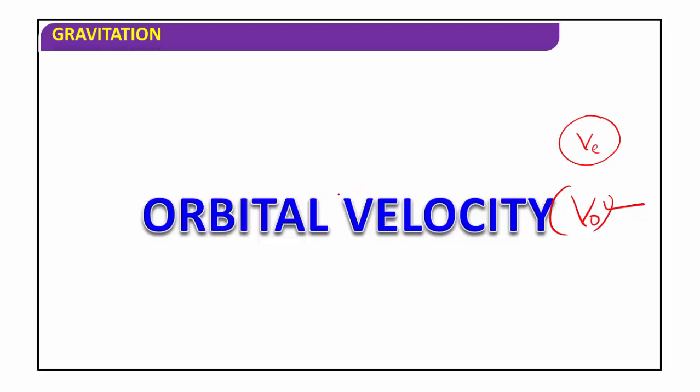Now, I am going to derive the expression for orbital velocity of a satellite.